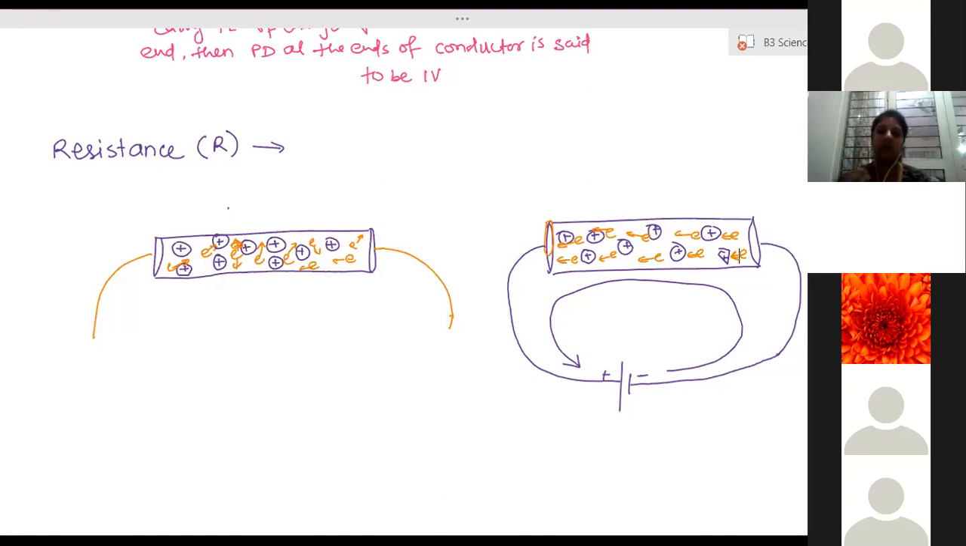Inside some materials, electrons face more obstruction. More particles are there, so they are not able to move at all. They have to stay at their original position. So in that case, will current flow? If electrons are not able to move, is current flowing? No, ma'am. Such materials we call insulators. Clear? Yes, ma'am.